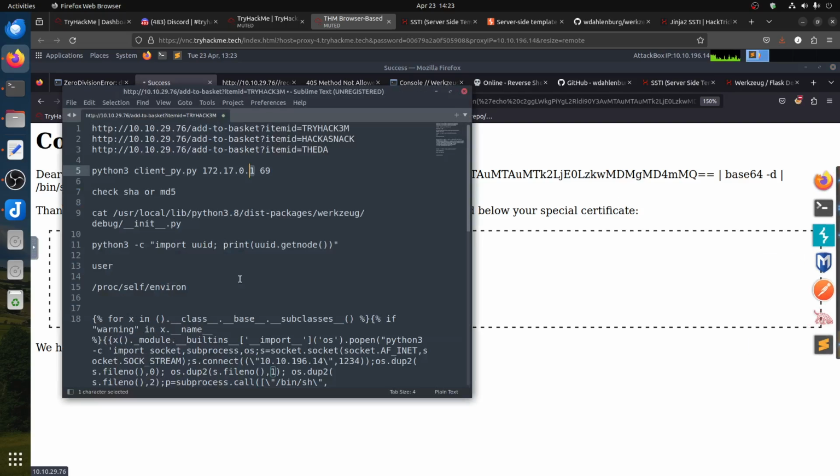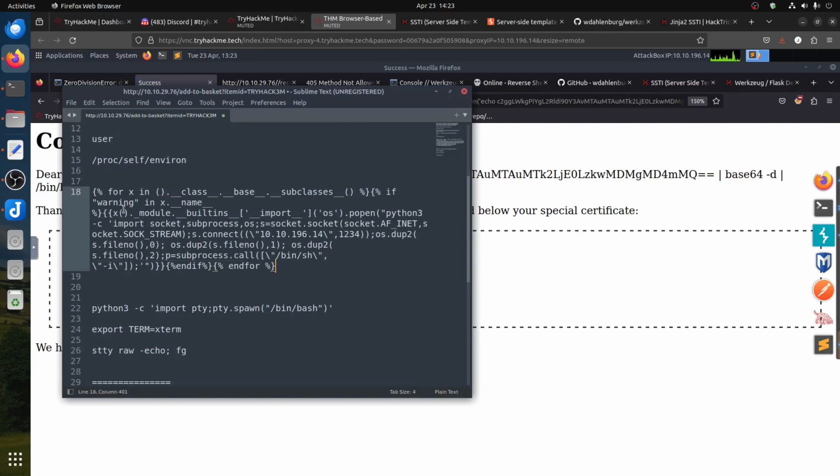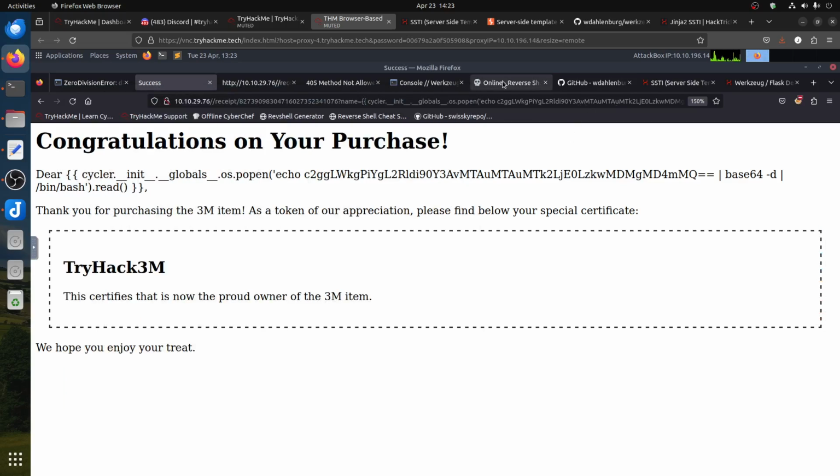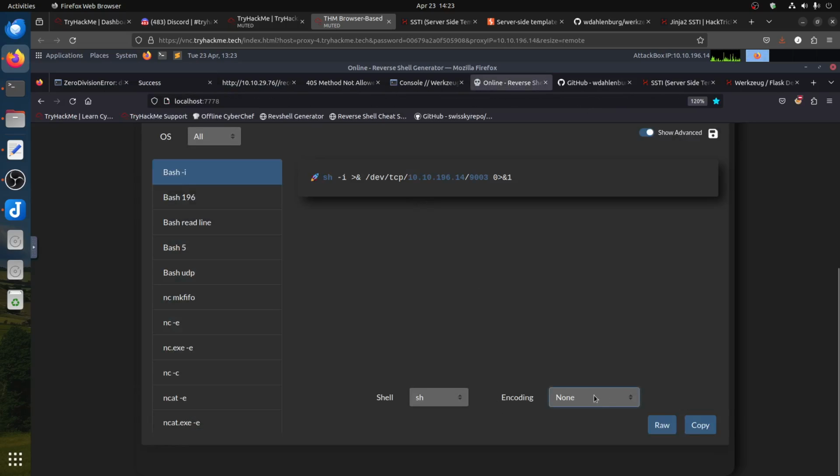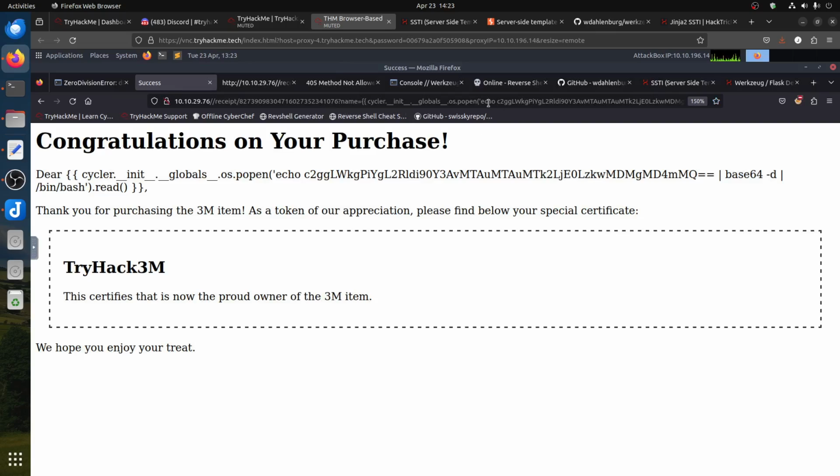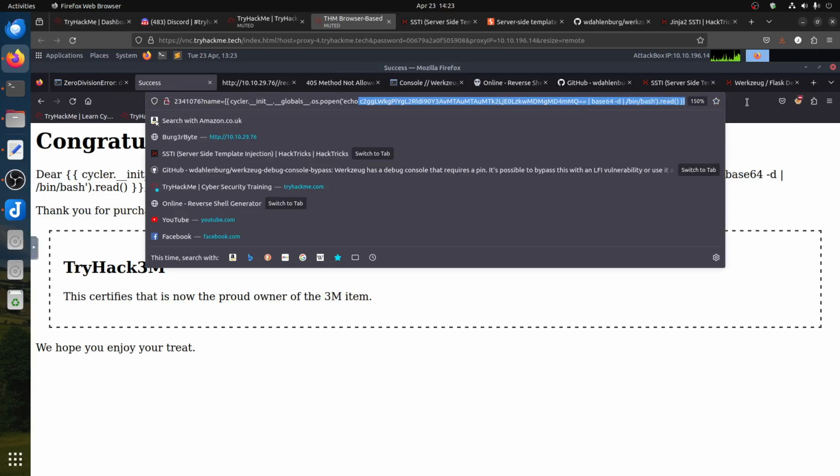You can get a bit complicated like this, straightforward, or you can go with base64. You need to encode it to base64, which we did here. So after we fight with it for a bit with binary bash, this one works with sh for whatever reason.